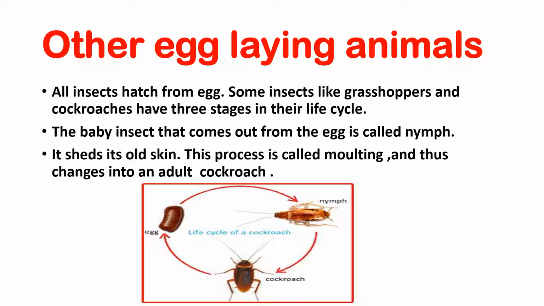That means directly from the egg, the young ones do not form. They undergo 3 stages in their life cycle. The baby insect that comes out from the egg is called a nymph. It is different from an adult cockroach. It doesn't have wings, whereas an adult cockroach has wings. It sheds its old skin. This process is called molting, and thus it changes into an adult cockroach.